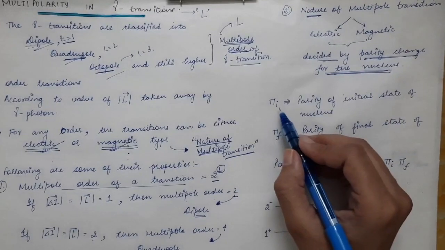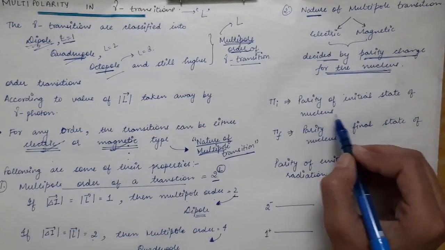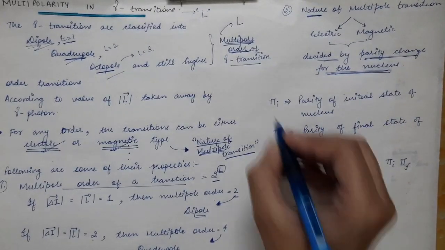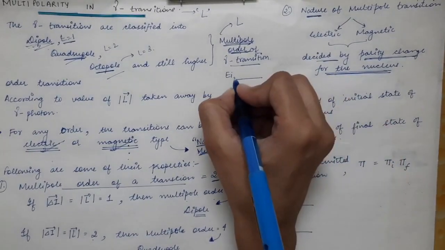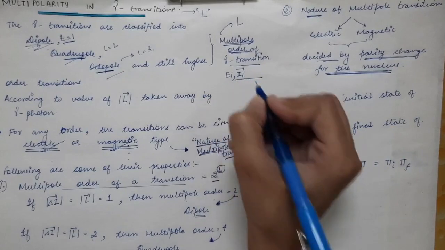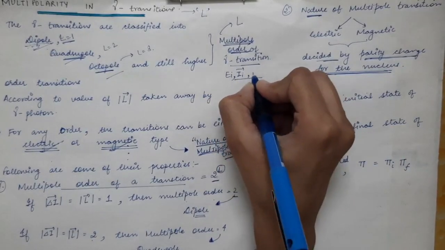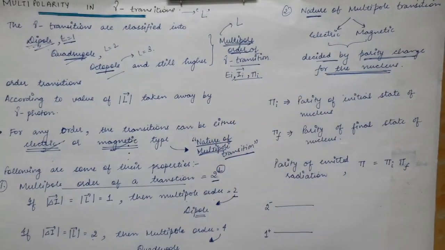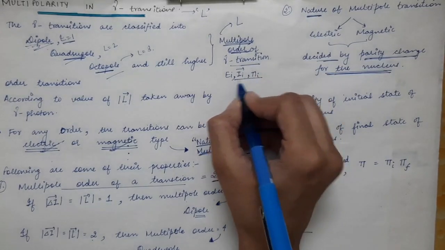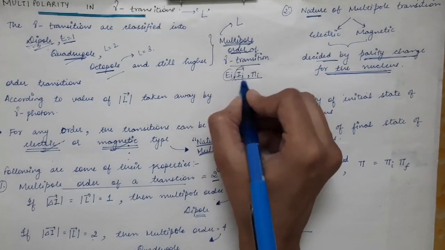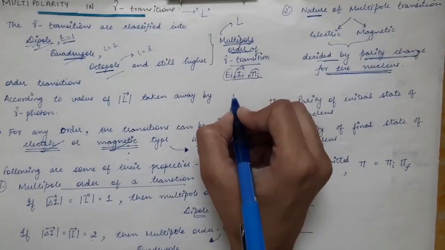Now πi represents the parity of the initial state of the nucleus. So the nucleus had an initial state represented by Ei, and it had spin Ii. Let's say it has a parity πi. So there are 3 quantities which we have defined till now for a particular level: energy, spin, and parity of the level.